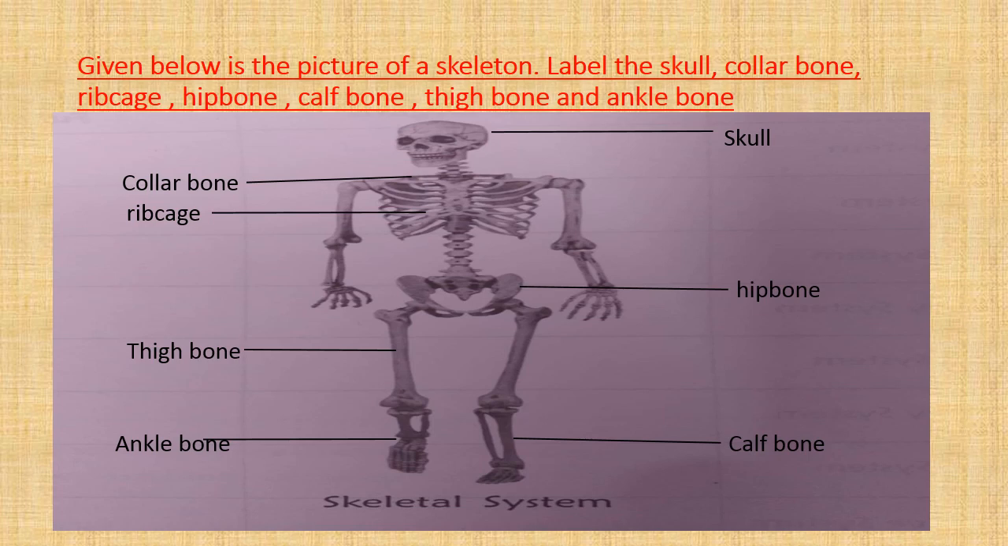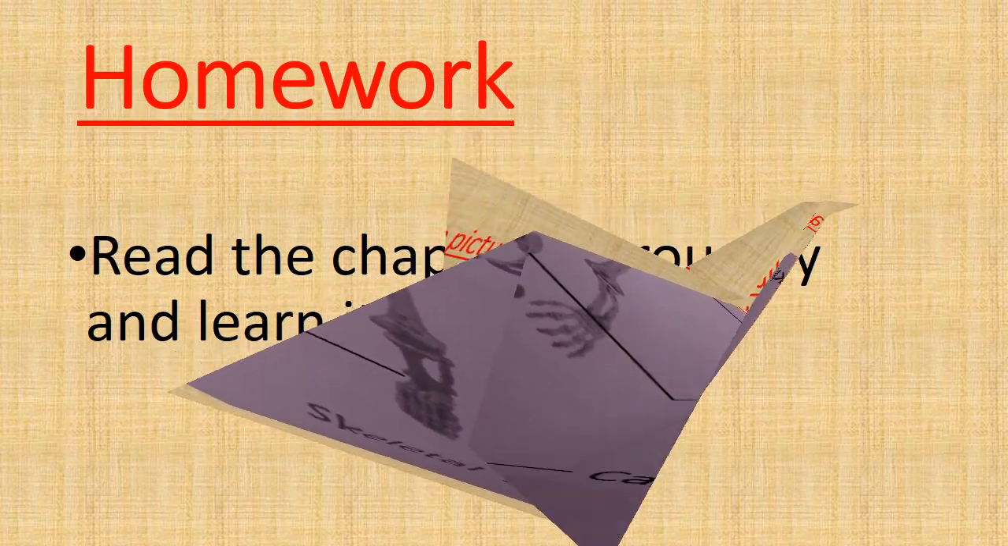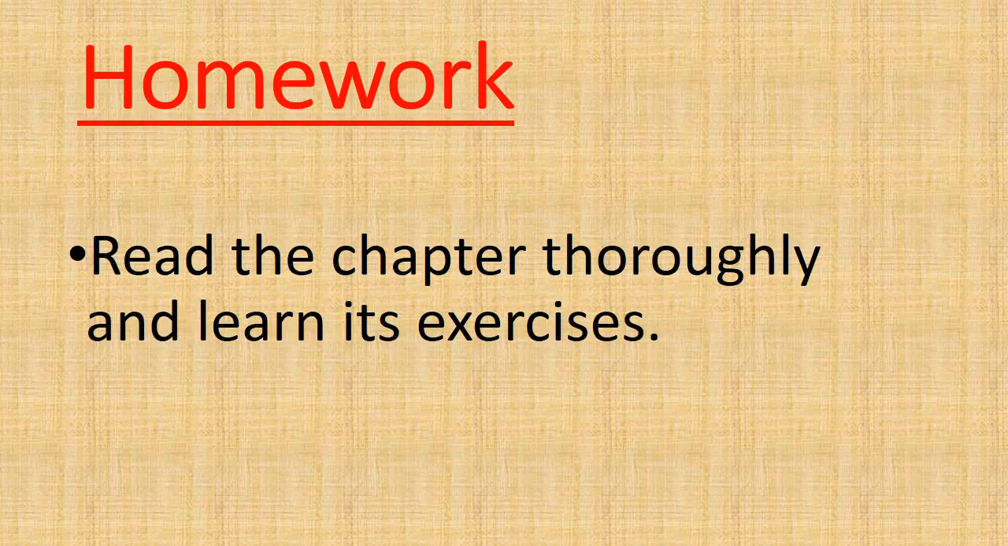So this was our picture of a skeleton. We had to label the skull, and we labeled collarbone, rib cage, hip bone, calf bone, thigh bone, and ankle bone. I hope that this worksheet was understood by you properly. Now for homework, you have to read the chapter thoroughly, learn the worksheet, and learn the chapter's back exercises as well.